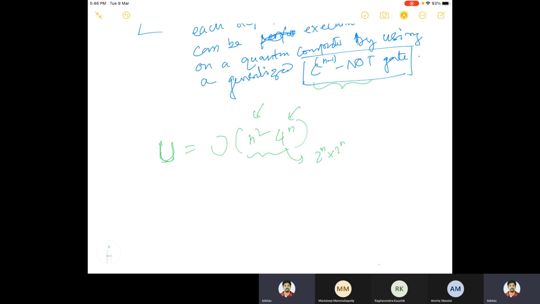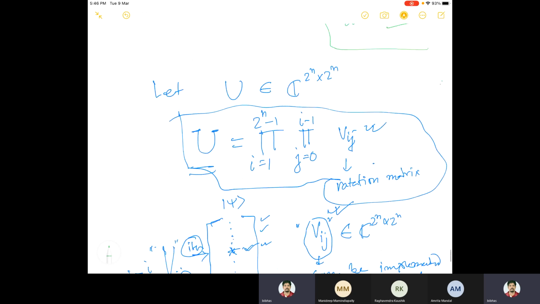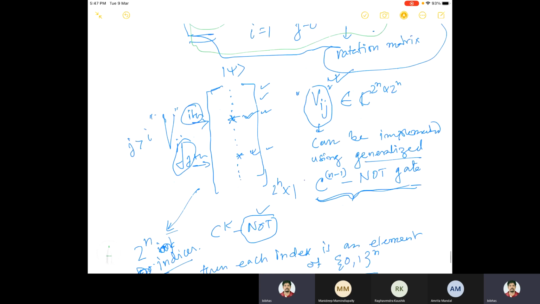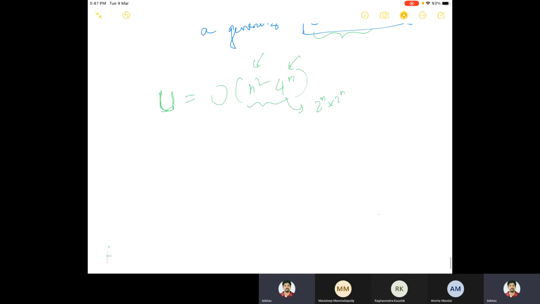You can check how many Vij's are required to implement U from here, because of this dimension. And you can also think about how many parameters are here. This will be a 2 to the power n by 2 to the power n matrix, and each element of the matrix contains two real numbers. So you can think about how many real parameters U has. Eventually we are done, and the conclusion is that it is not a very efficient method.